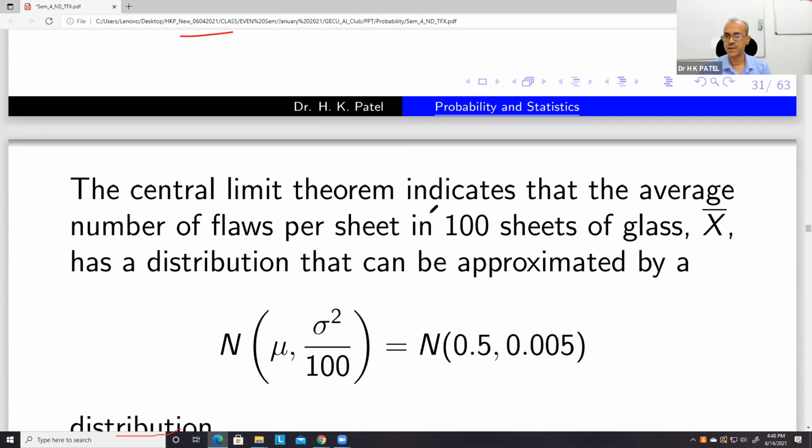Now, if you take the average of these 100 sheets, then in this case mu is 0.5 and sigma square upon 100 is 0.005, because sigma square is also 0.5. So you just calculate this.